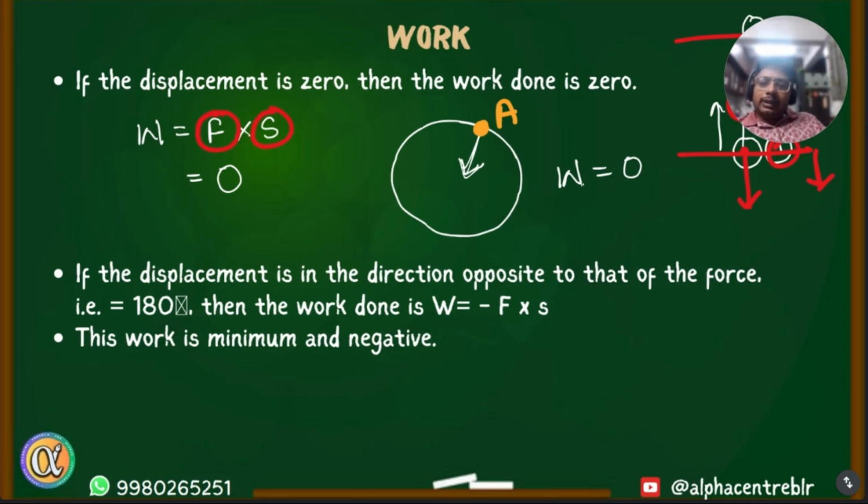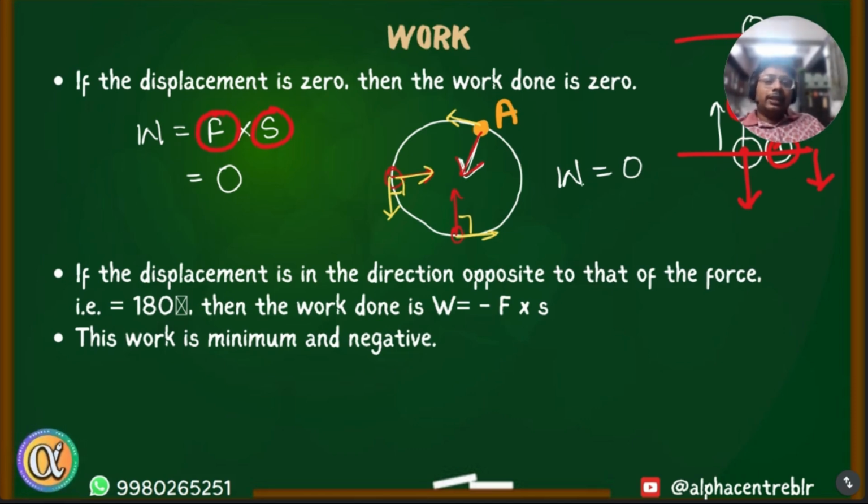Okay, so now this explanation makes better sense if I say that at any moment, in this case the force direction is always changing. Like here force is this direction, here also force is this direction. So direction of force is continuously changing, but also the direction of displacement continuously changes. But at any instance, if you see the direction of force and displacement, they are perpendicular to each other, and therefore in a circular motion work done is zero. Am I clear? Yes, sir. So this is a better explanation for this.